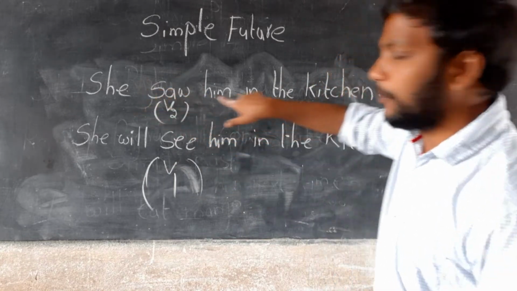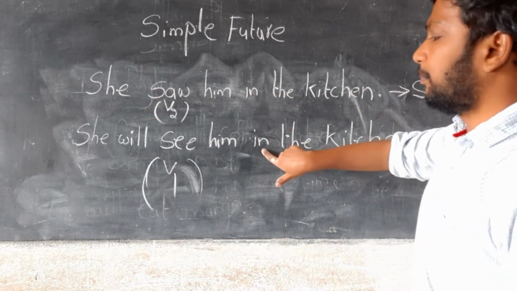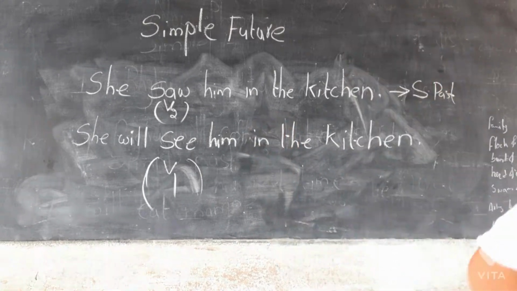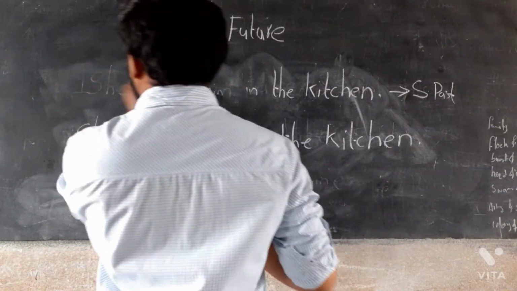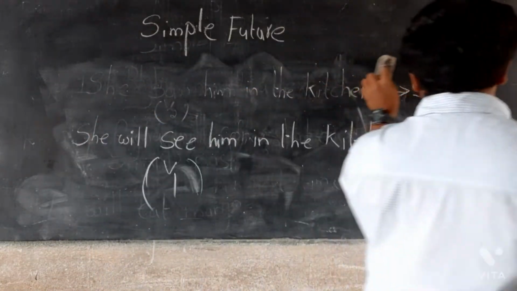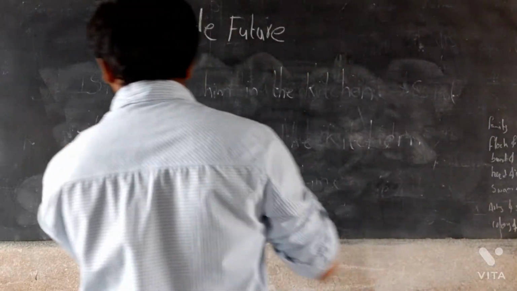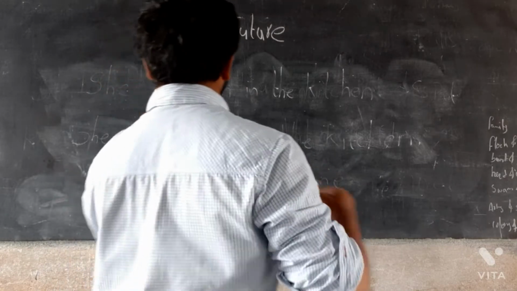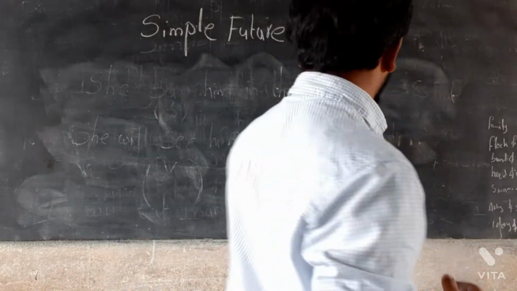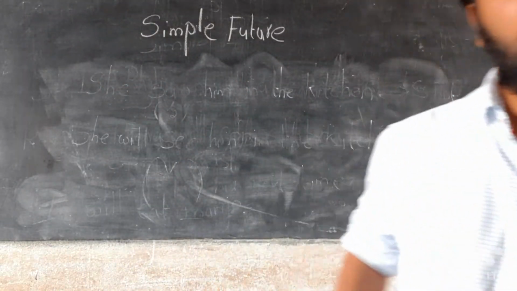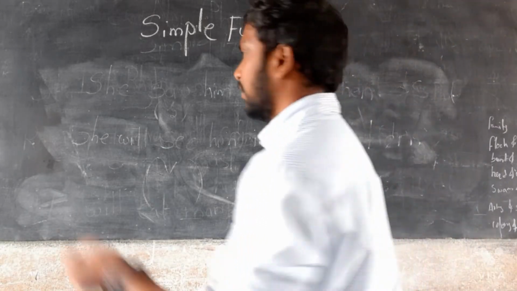This is simple past and this is simple future. Now you know the structure of simple future and how to transform simple past into simple future.